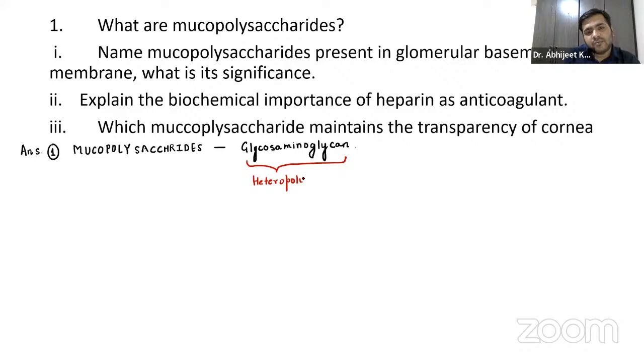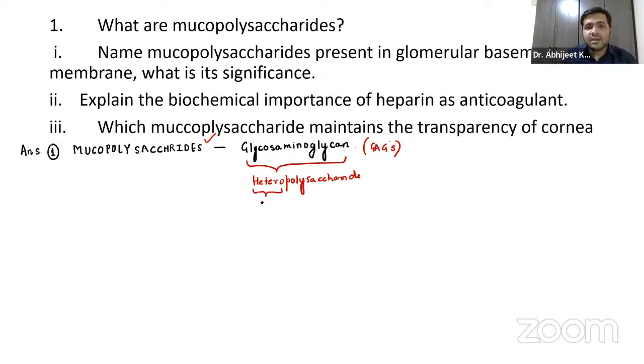It is a heteropolysaccharide. Now, guys, be very clear with the terminology. Whether it is mucopolysaccharides, glycosaminoglycans, that is GAGs, or heteropolysaccharides, they are one and the same thing.